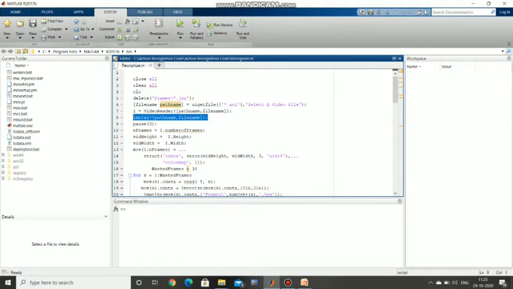Then implements, it will open the video viewer app. Then number of frames, how many frames we needed. Then video height, video width. Then we have given the MOV keyword. What is meant by this? This means it will convert the video file to n number of frames of image files, so that we give 1:n frames. It will convert the video file to n number of image files.